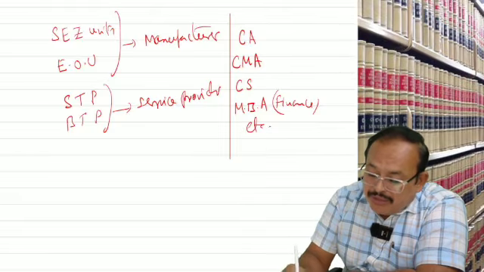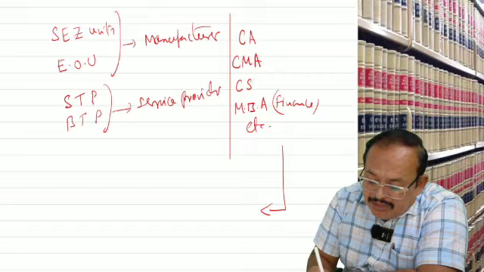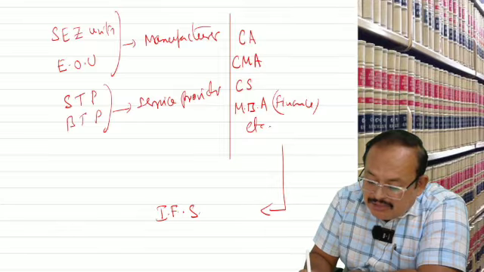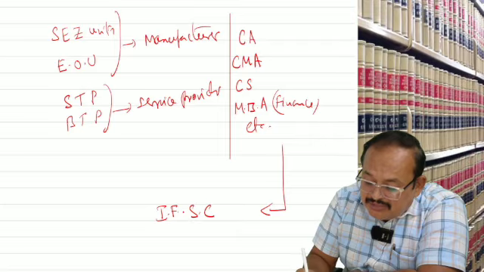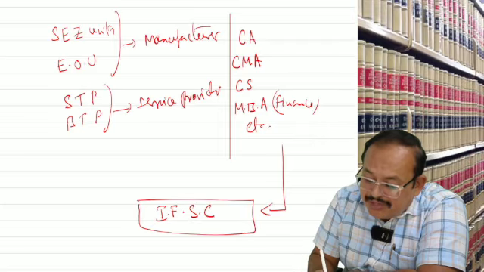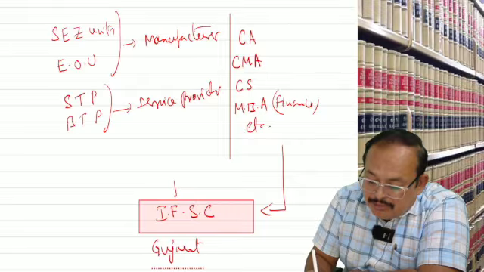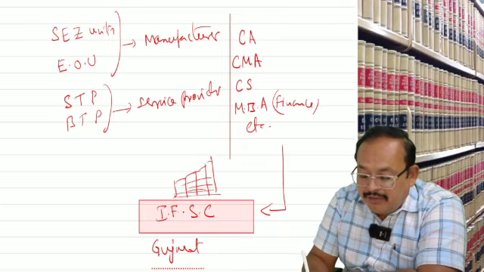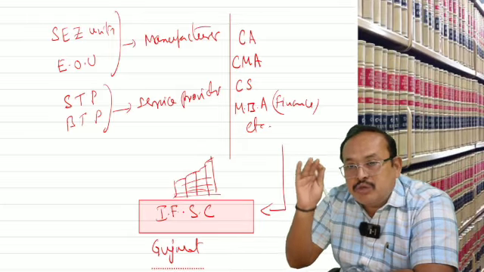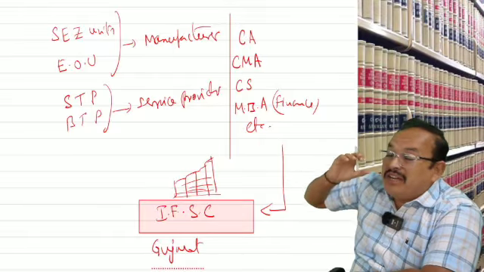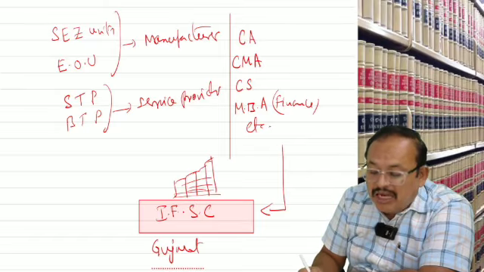Now, for this type of category people, we have called as International Financial Service Center, IFC. Where it is located now presently? It is in the state of Gujarat. There is a very big building is available now. Special economic zone hub for manufacturers, similar to that for the financial professionals, we have IFC.